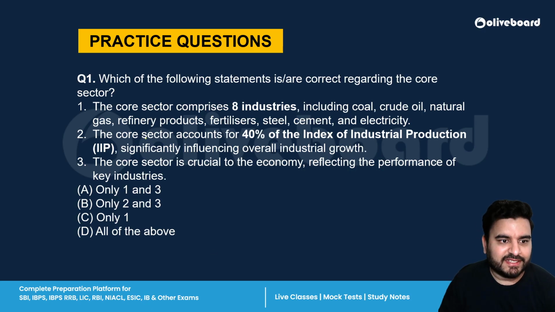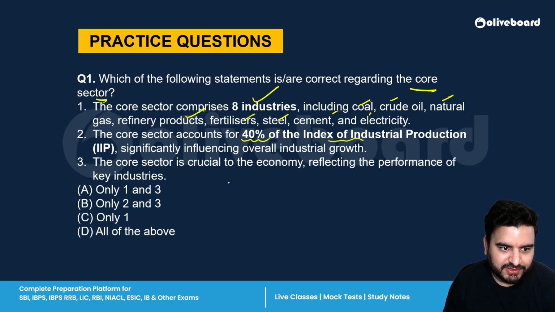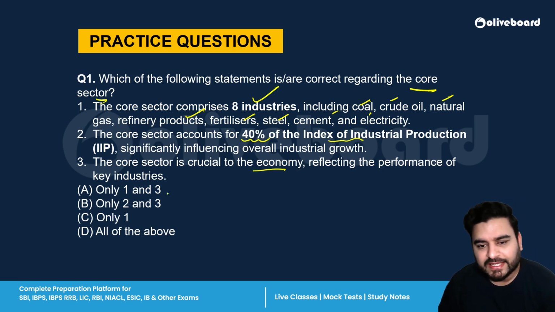So the first question is, which of the following statements are correct regarding the core sector? First statement is the core sector comprises 8 industries, including coal, crude oil, natural gas, refinery products, fertilizer, steel, cement, and electricity. Second statement is core sector accounts for 40% of IIP, which means Index of Industrial Production. The third statement is the core sector is crucial for the economy, reflecting the overall performance of the key industries. By reading it becomes very clear that the third statement is correct, because the core sector shows the performance of the key industries, right?